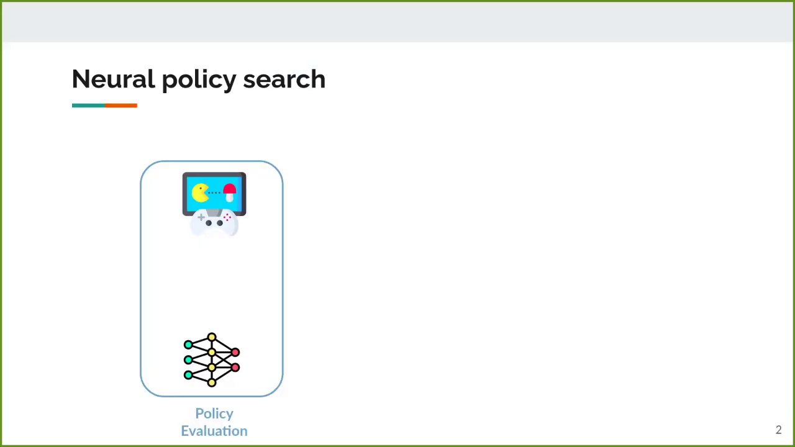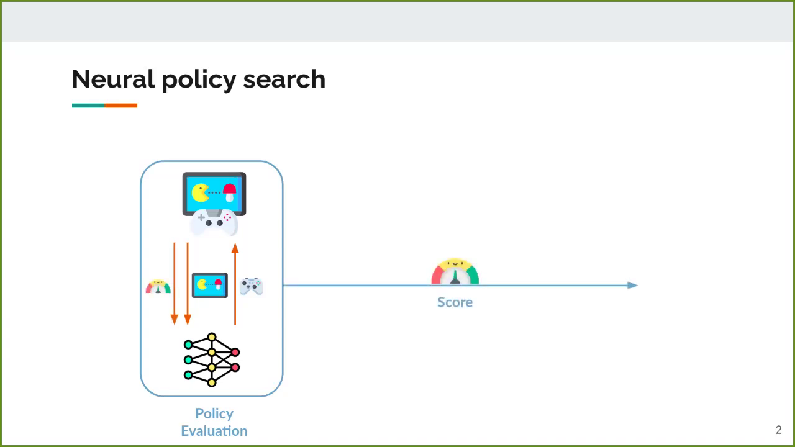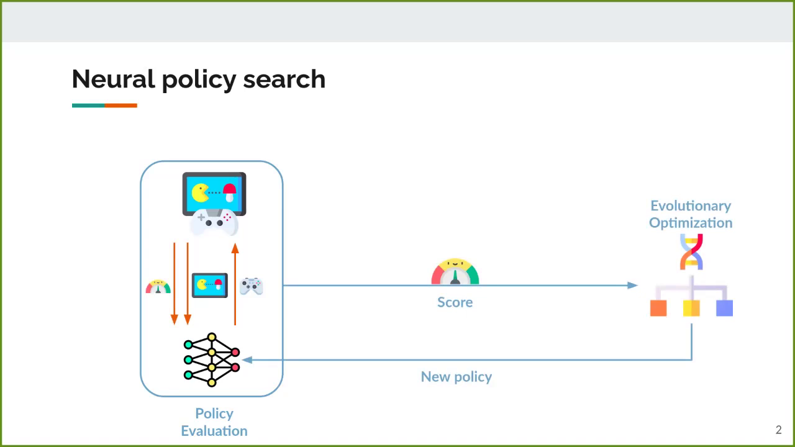In this paper, we take the context of neural policy search, where the policy is represented by an artificial neural network. This policy interacts with an environment in a sequential decision-making process. At every step, the policy sees the state of the environment, chooses an action, and gets a small reward. The sum of all rewards is used as the fitness score of the network in an evolutionary optimization loop, which will then generate a new, improved policy to be evaluated.